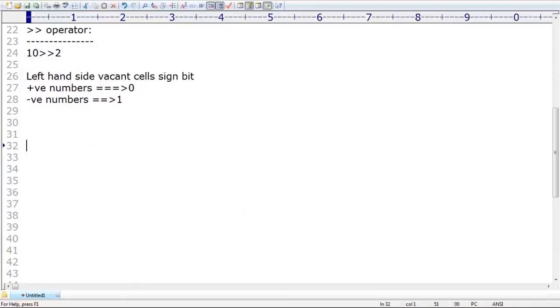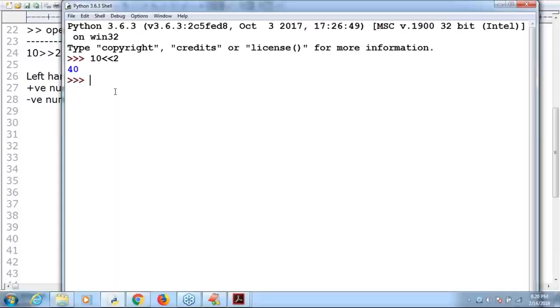Now just have a look once. 10 right shift 2, like this. What is the output you are going to get? 2, like this. Next, if it is a negative number, internally we require to represent it in 2's complement form. That's why we are not required to worry that much about negative numbers.